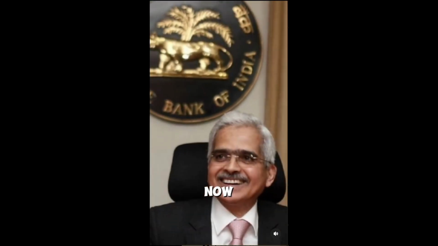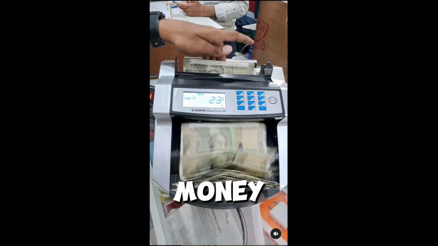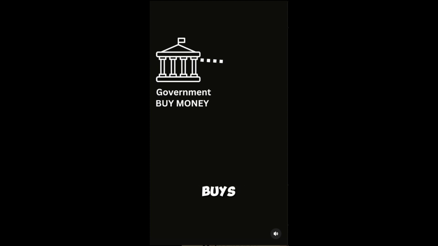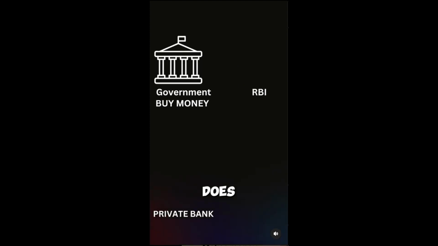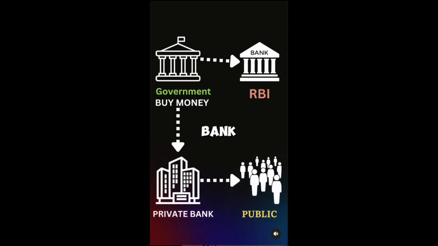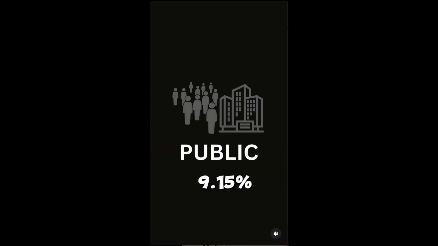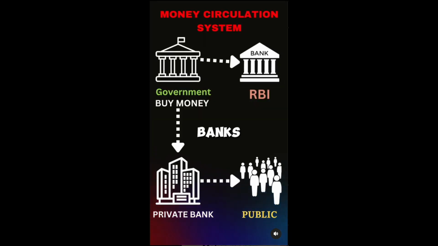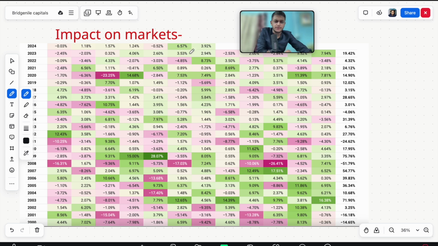So now what RBI basically does is it prints money at a rate of 6.50%. At this rate, the central government buys the money from RBI. And the central government just gives it to the private banks at 0.5 to 1%. Then the private bank gives it to the public and institutions, correct, at the rate of 9.15%, in which they are making a profit of 2 to 2.5%. So this is the entire transaction of banks. I would like to show you some of the factors based upon which the repo rate works.